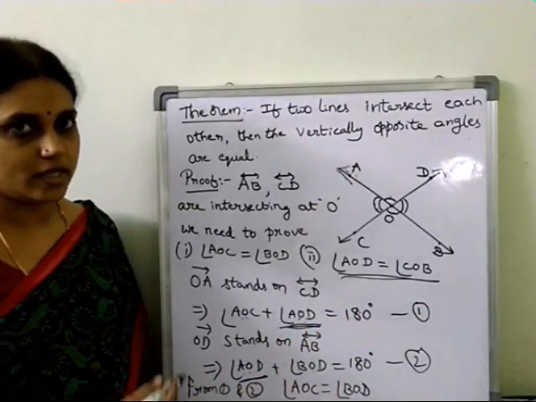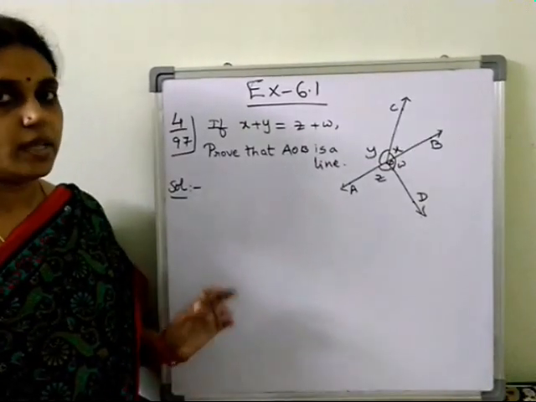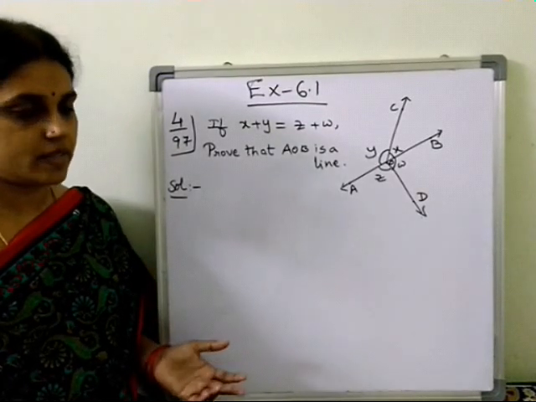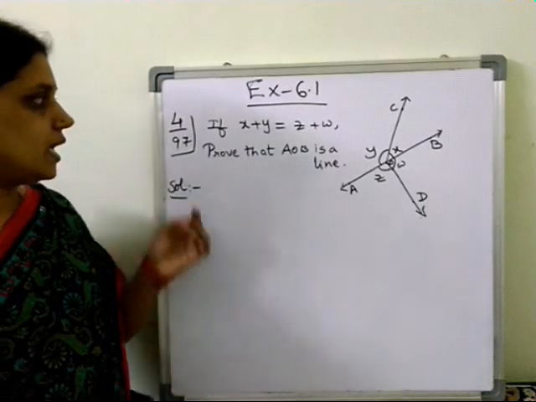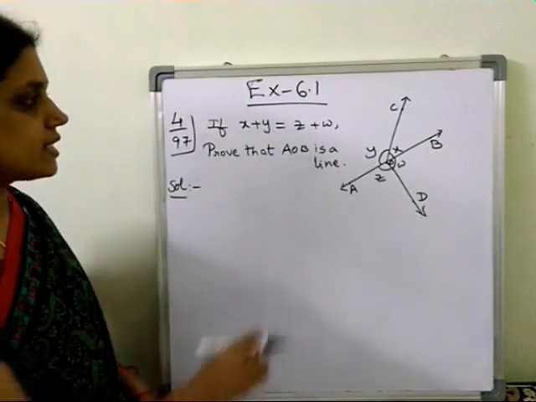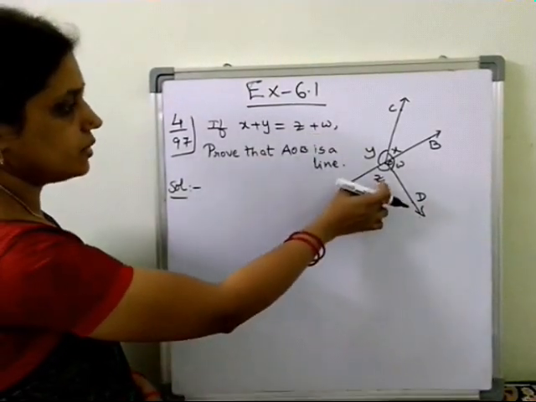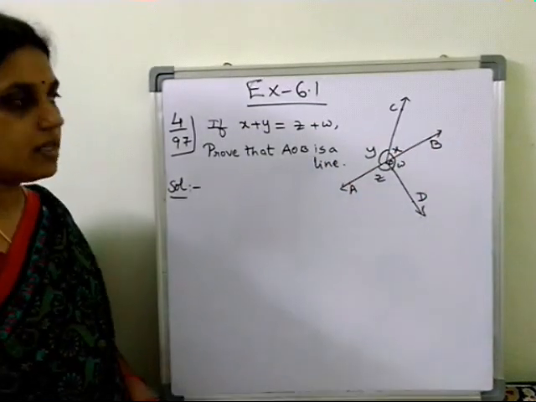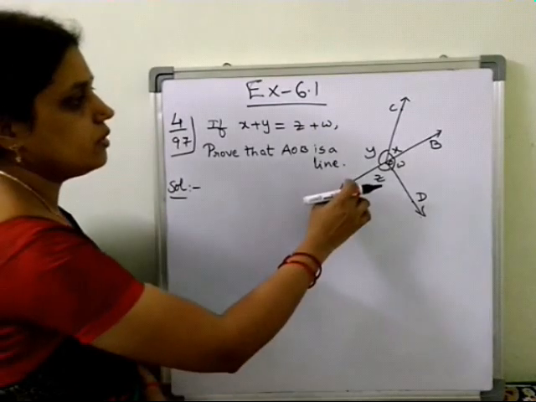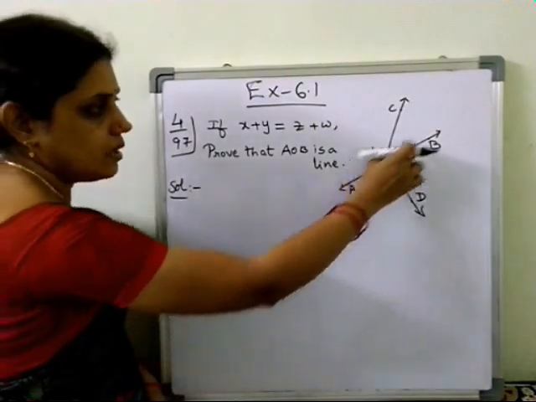I think all of you understood this theorem. So here, based on the previous theorem, we have some sums in exercise 6.1. The fourth one I am explaining. If x plus y equals z plus w, then prove that AOB is a line. So now we have to prove AOB is a line, or AB is a line.